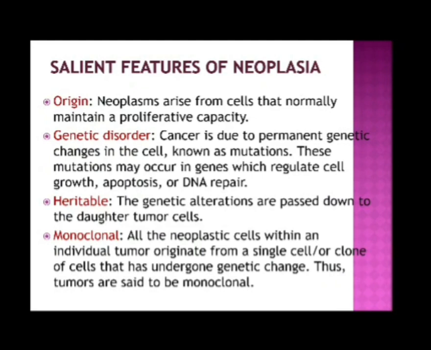Heritable. The genetic alterations are passed down to the daughter tumor cells. Monoclonal. All the neoplastic cells within an individual tumor originate from a single cell or clone of cells that has undergone genetic changes. Thus, tumors are said to be monoclonal.